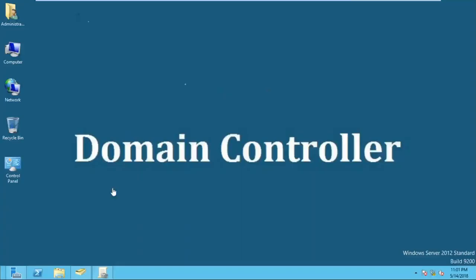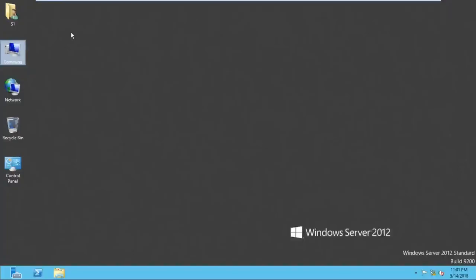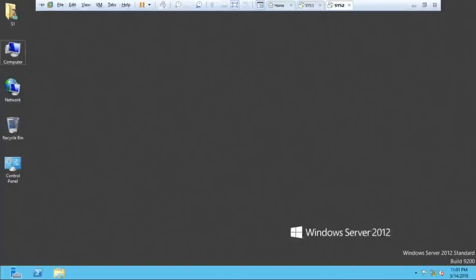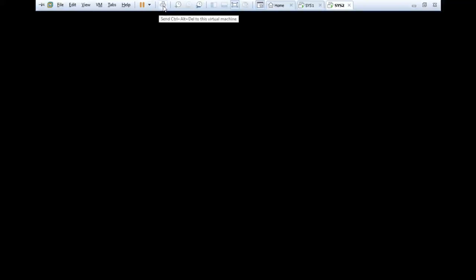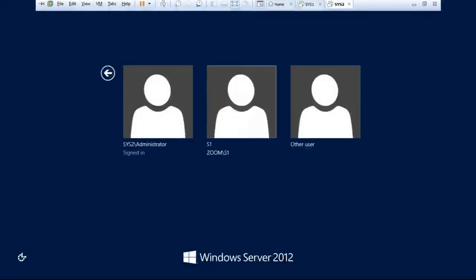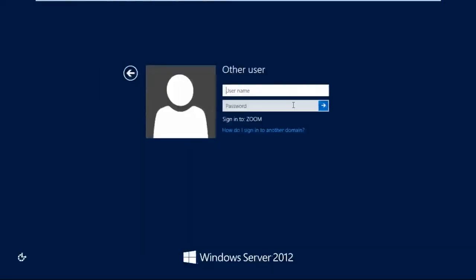So I'm going to the client machine to check the verification. Go to the system where the S1 user is already working. Tell the S1 user, which belongs to the Sales OU, to sign out and sign in, and check whether you can access the computer icon or not. So sign out of this computer, press Ctrl+Alt+Delete, go to Other User, and type the username S1 and password. S1 belongs to the Sales OU.